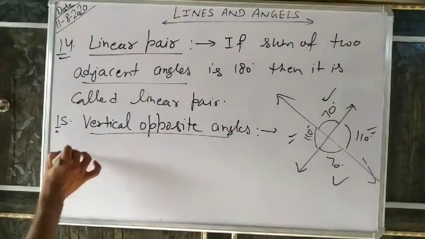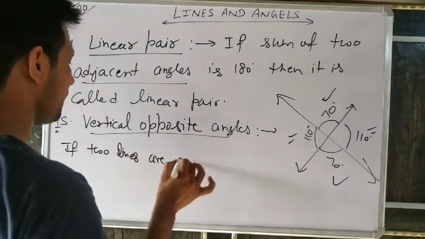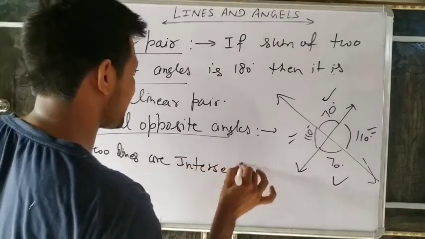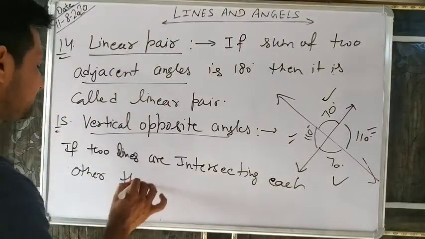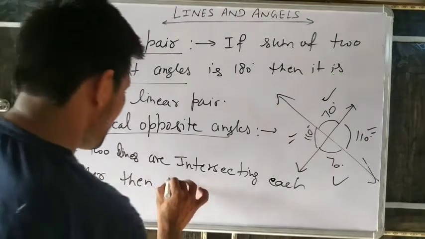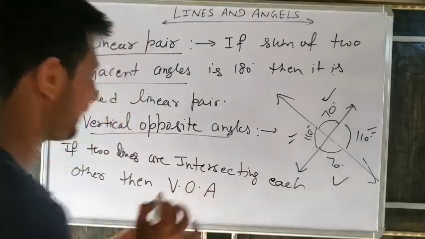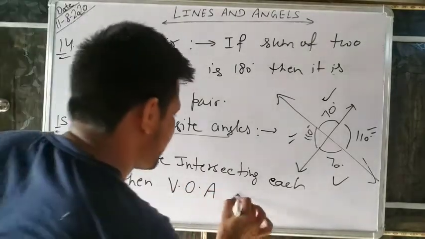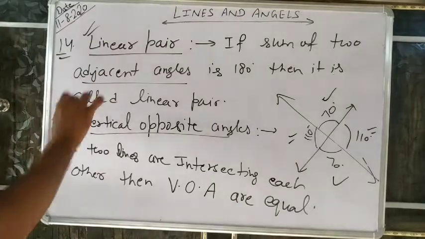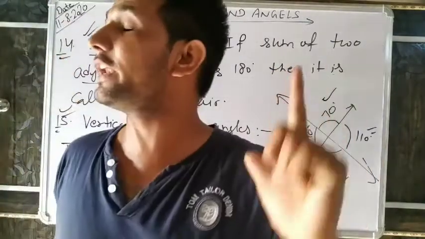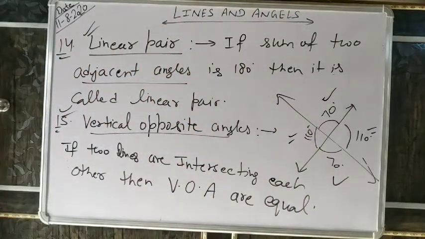So note down: if two lines are intersecting each other, then vertical opposite angles (VOA) are equal. It is very important. Linear pair, vertical opposite angle and adjacent angle are very important. We will use these three types of angles in most of the questions. Note it down, everyone.